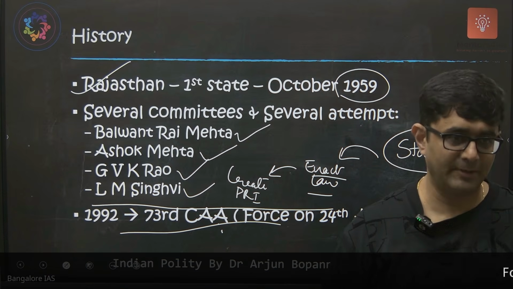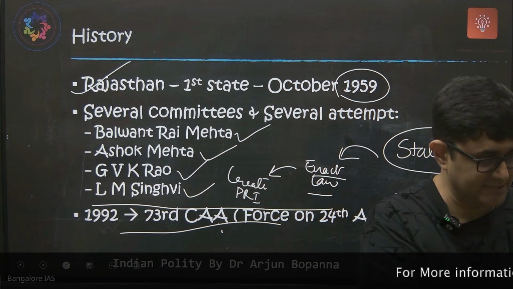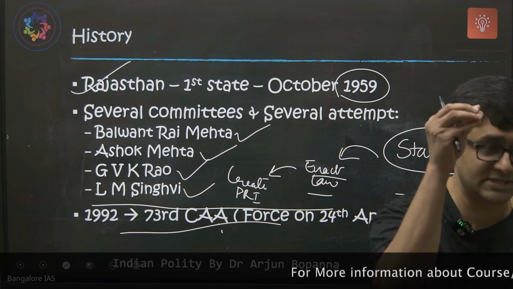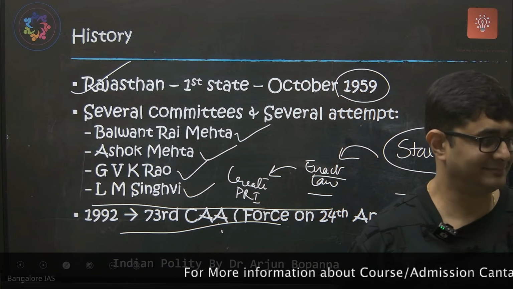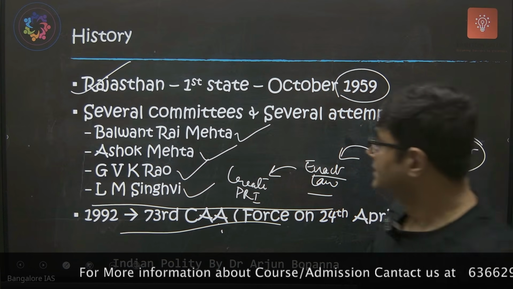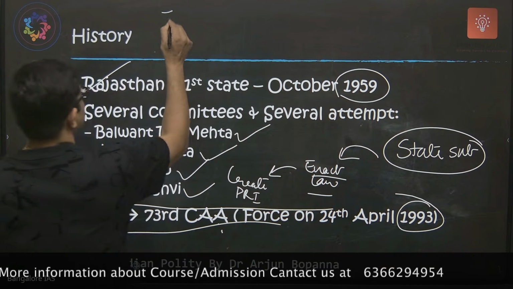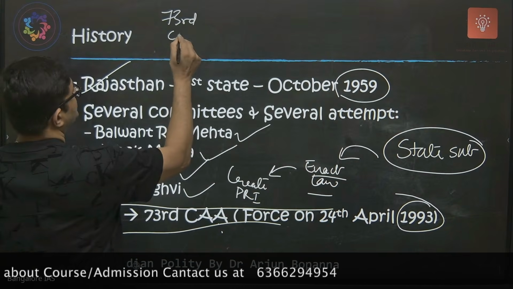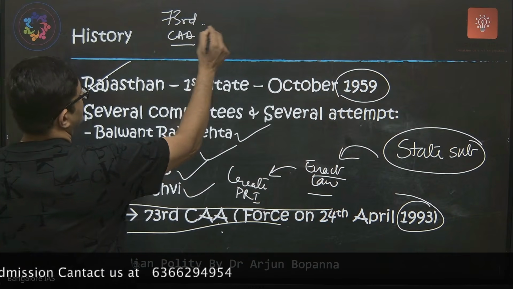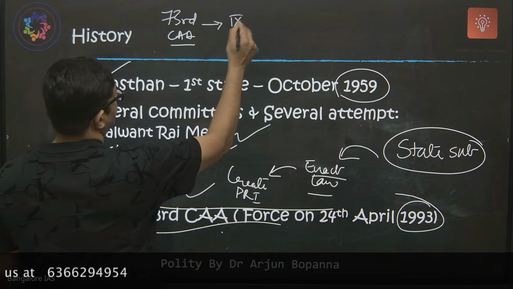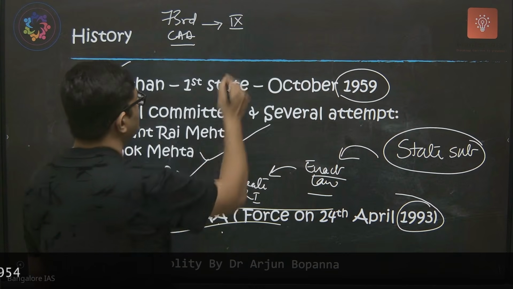The Constitutional Amendment Act lists the compulsory things every state has to enact in their law. So what does the 73rd Constitutional Amendment Act say? It added Part 9 into the Constitution.